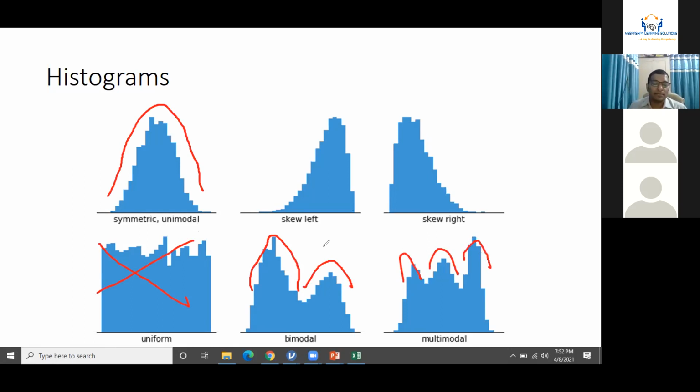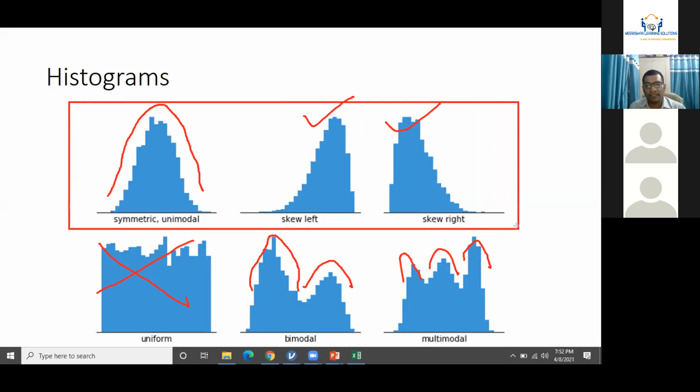So if your histogram is of this shape, completely workable. These shapes of histograms are also workable after a few rounds of imputation, a few rounds of correction. But if your data belongs to these situations, completely no for any further analysis, completely no. So probably these three shapes of histograms could be the better situations.